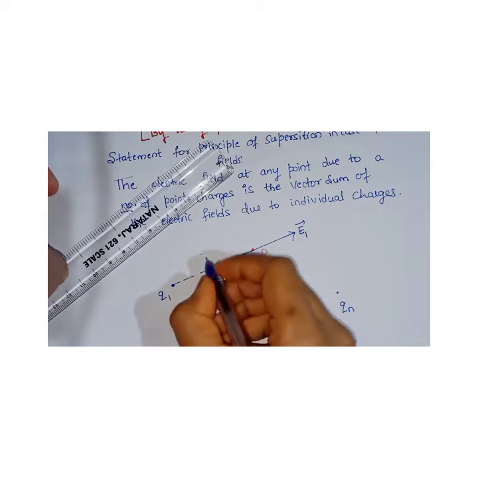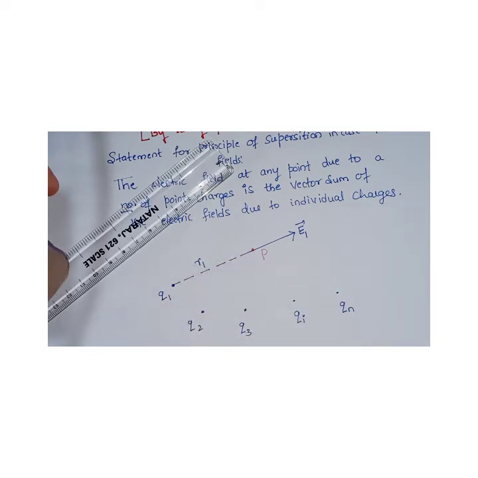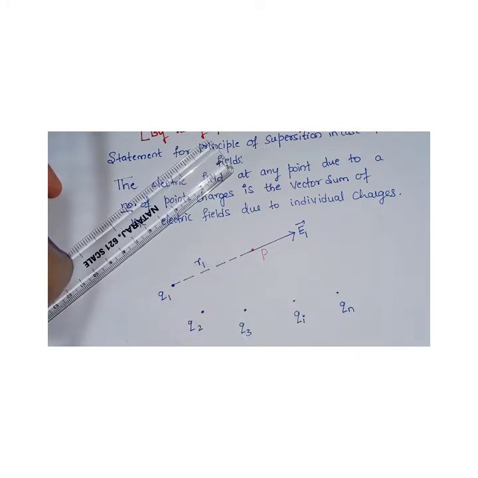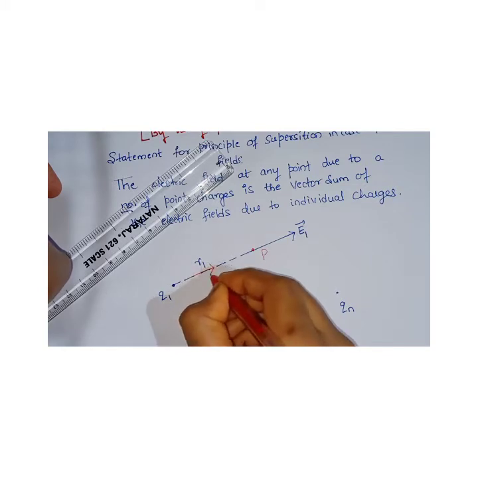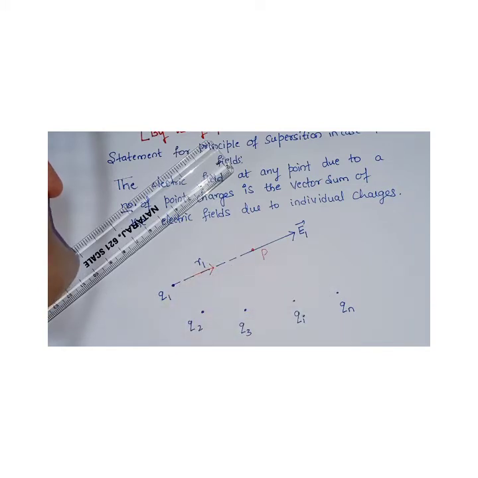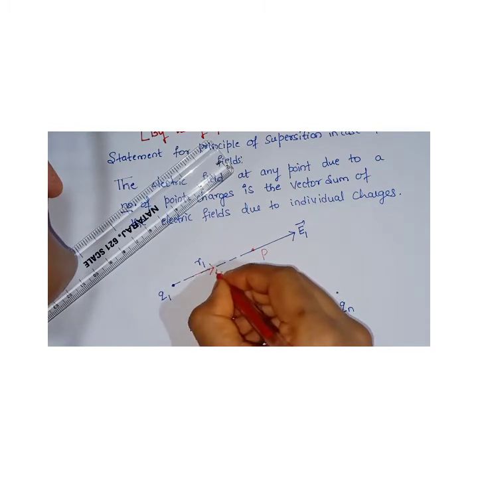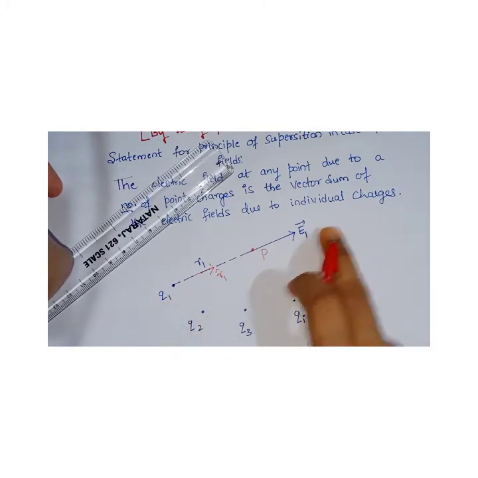The distance between Q1 and P, I'll take it as R1. And again, to mention the direction, which vector are we using here? We are using a unit vector. So the unit vector here I have taken as R1 cap. So this is the direction of the electric field, away from Q1.